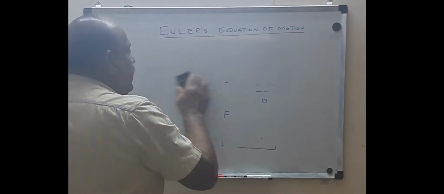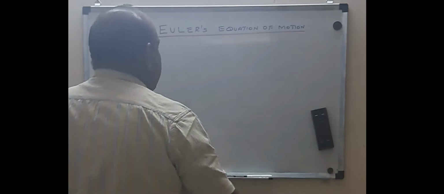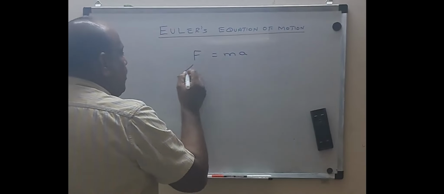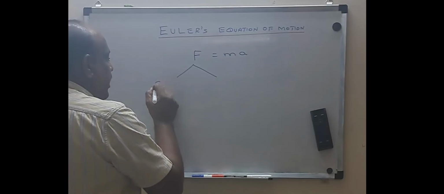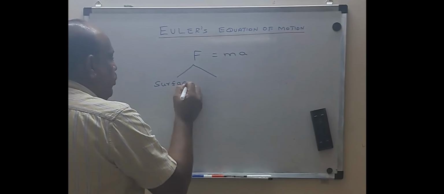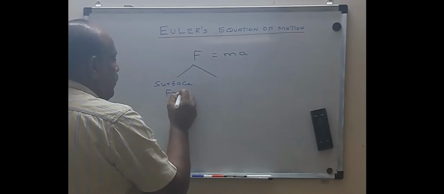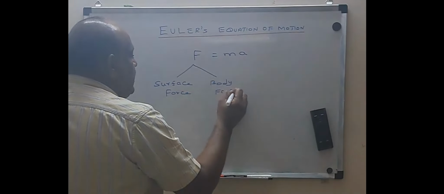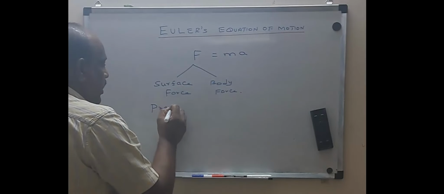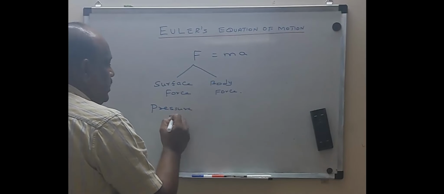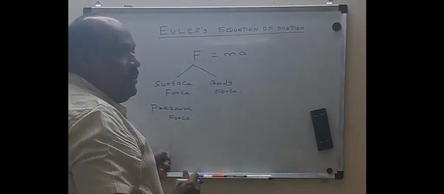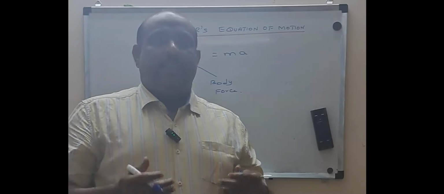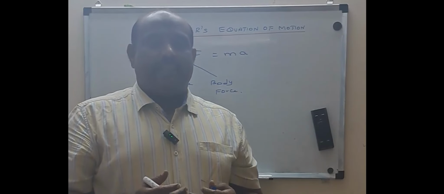Now, when considering the force, equal to what? Mass into acceleration. This force can be broadly classified as surface force and body force. So you may wonder what is meant by surface force, what is meant by body force. Generally, the pressure force is considered a surface force because pressure will always act per unit area. So it can't act on the entire body. It can act on a unit area.